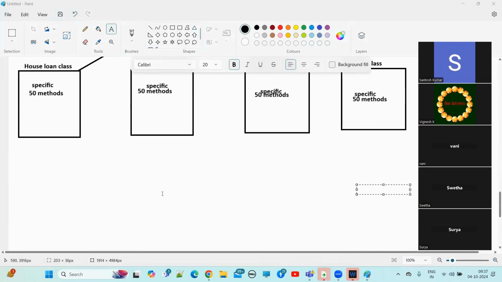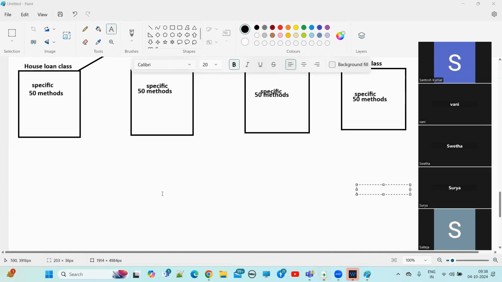Now, if you see all the 5,000 Java classes, the inheritance concept is already implemented in those Java classes. So inheritance is a beautiful concept for reusability of the code.